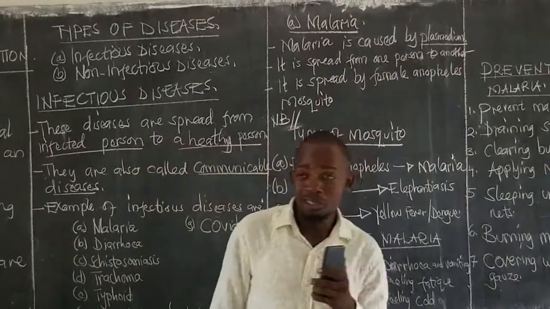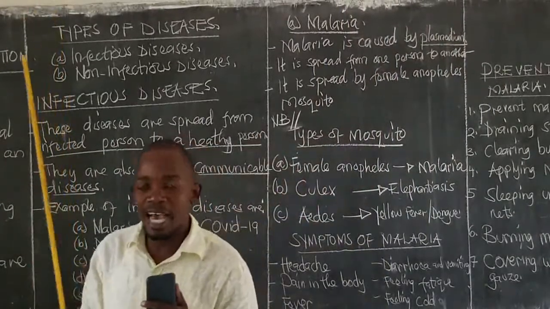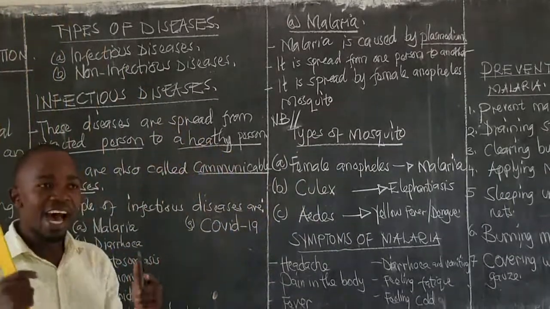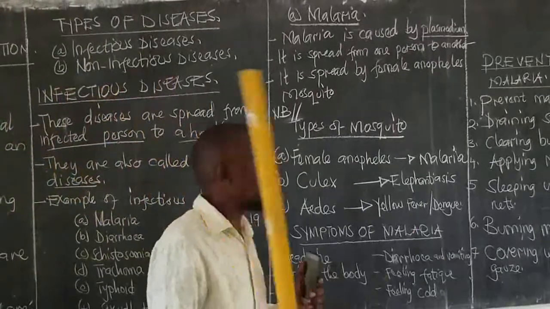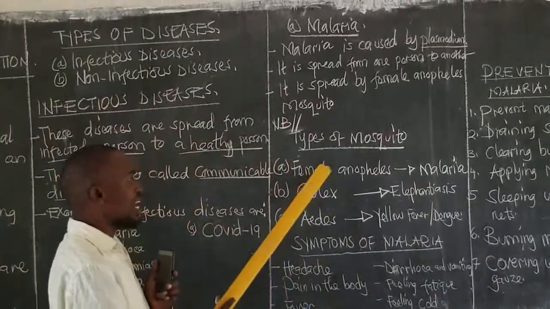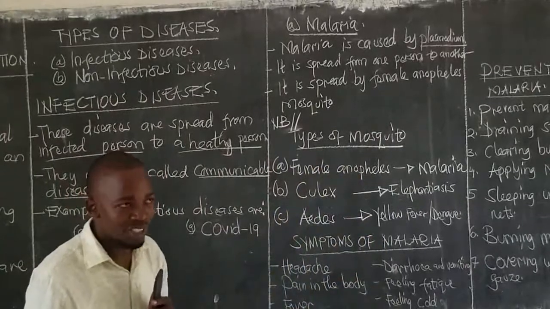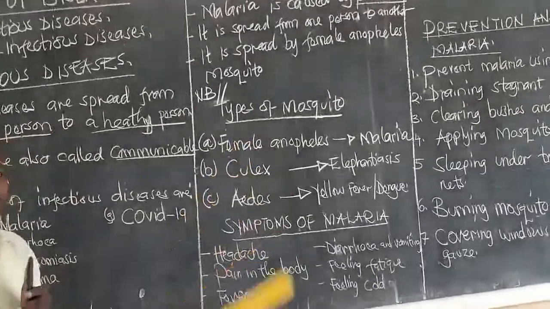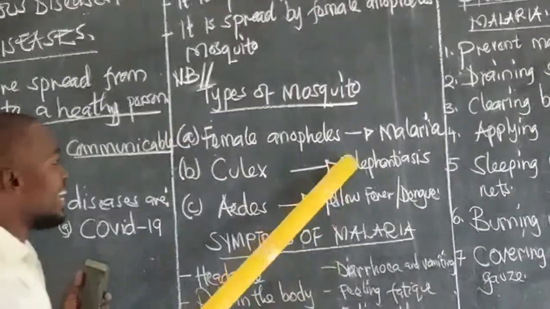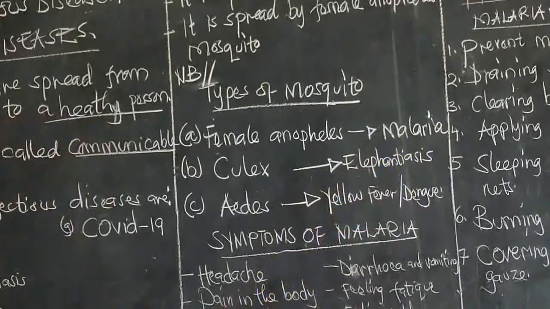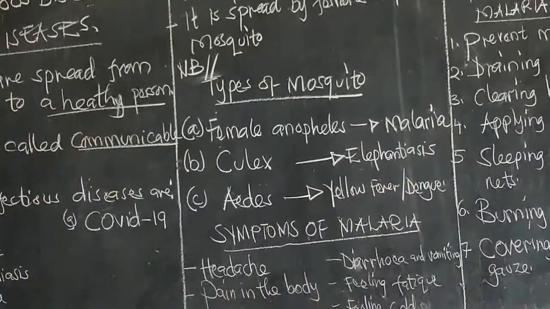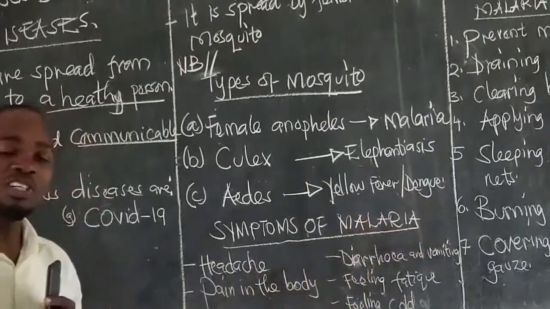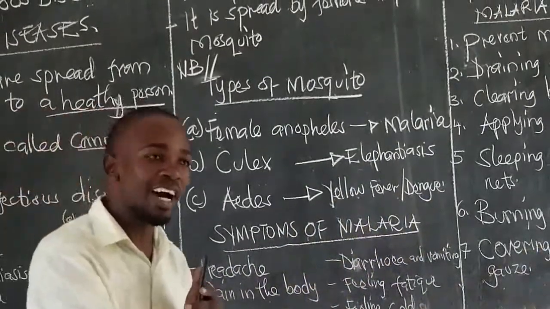You must also know that there are 3 types of mosquito. What did I say? There are 3 types of mosquito. Number 1, female Anopheles mosquito, which causes malaria. Culex mosquito, which causes elephantiasis. Aedes mosquito, which causes yellow fever or dengue or Rift Valley fever.